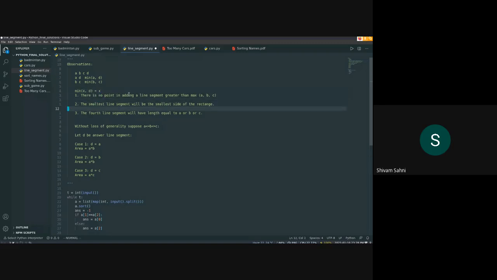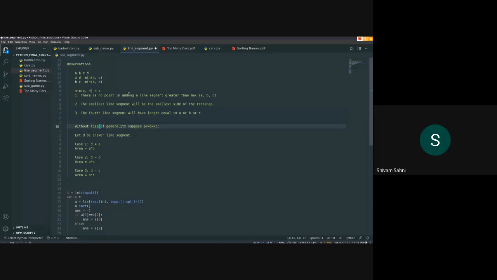Finally, the fourth line segment will have length equal to A or B or C. I wrote this without an explicit proof, but it should be easy to see why this happens. In competitive programming, a lot of things should come up as intuition, and you should not be proving everything you see, because you don't really have time and you need to do things fast. This is one of the observations, and you can easily prove it.